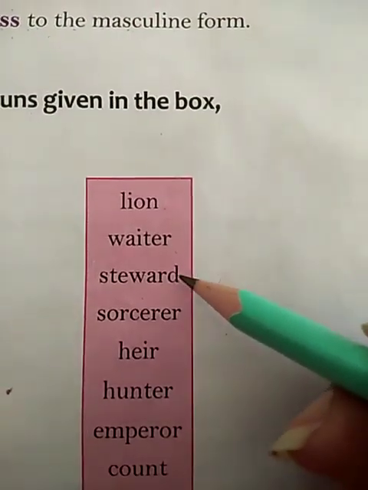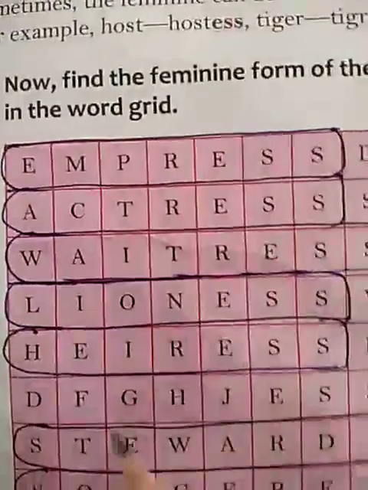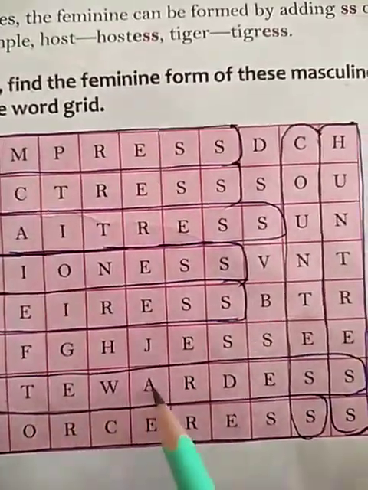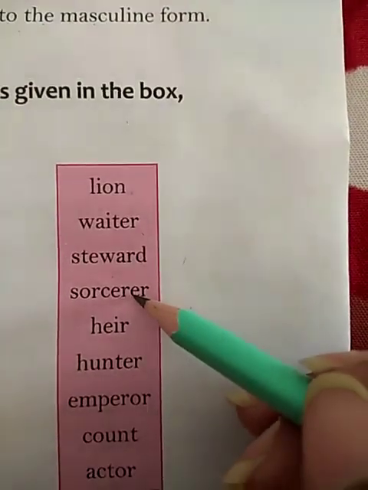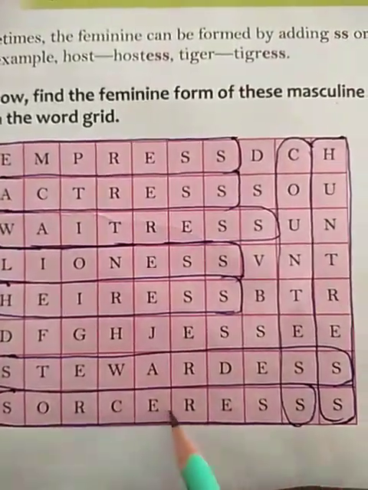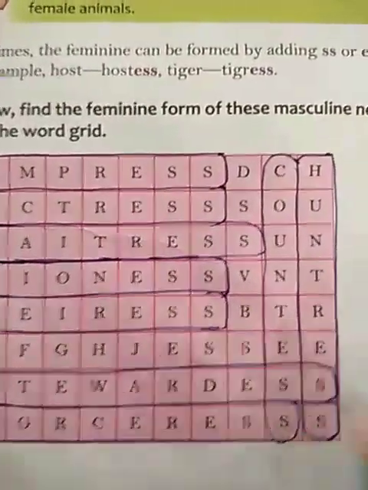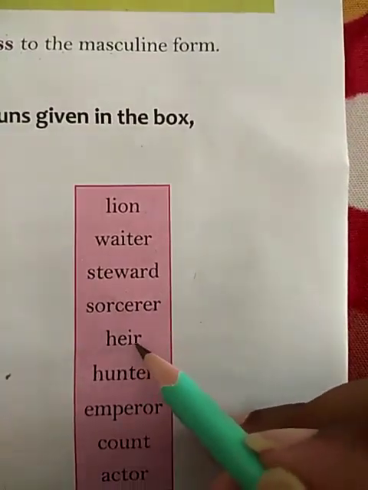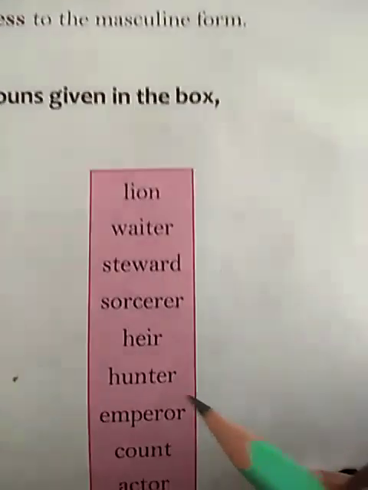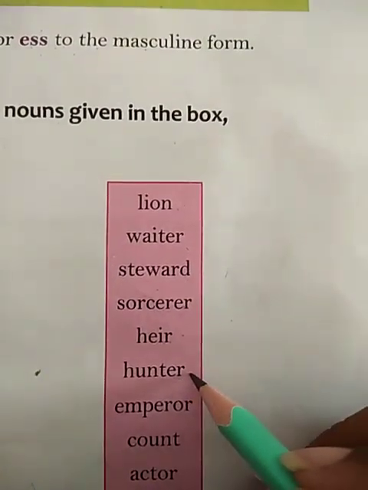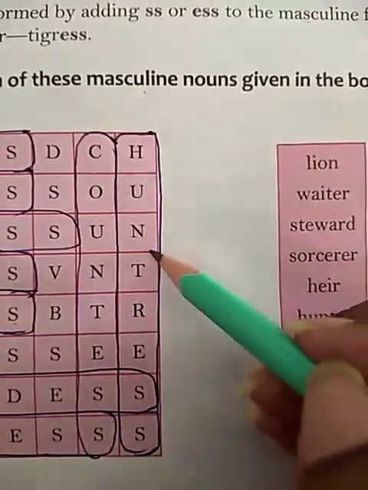Steward. The correct feminine form of steward is stewardess. STEWARDESS, stewardess. Make a box around it. Sorcerer. The correct feminine form of sorcerer is sorceress. SORCERESS, sorceress. Make a box around it. Heir. HEIR, heir. Its correct feminine form is heiress. HEIRESS. Make a box. Hunter. The correct feminine form for hunter is huntress. HUNTRESS, huntress. Make a box.